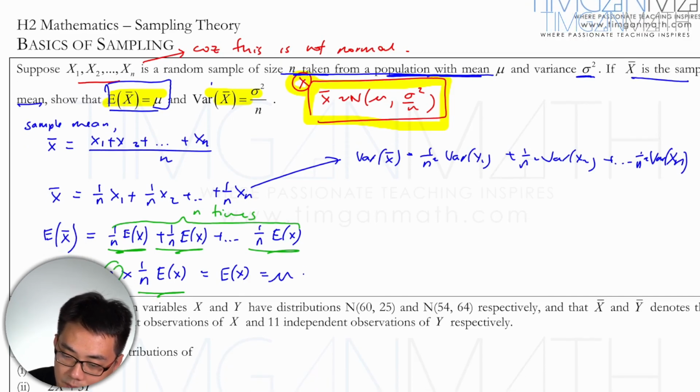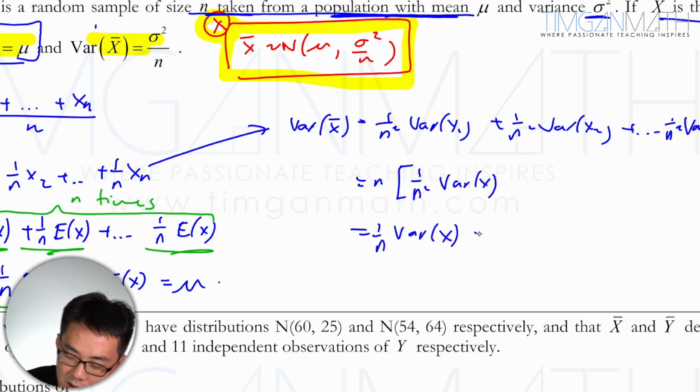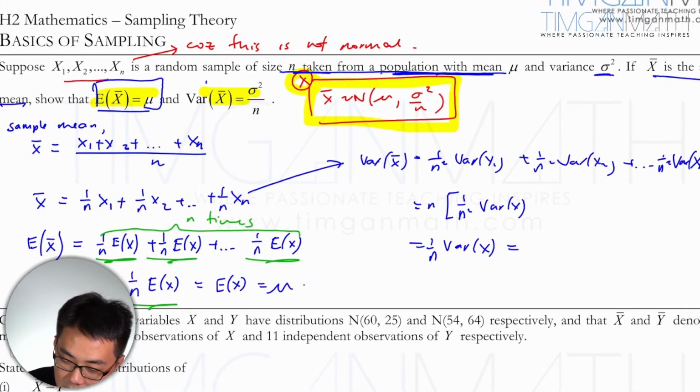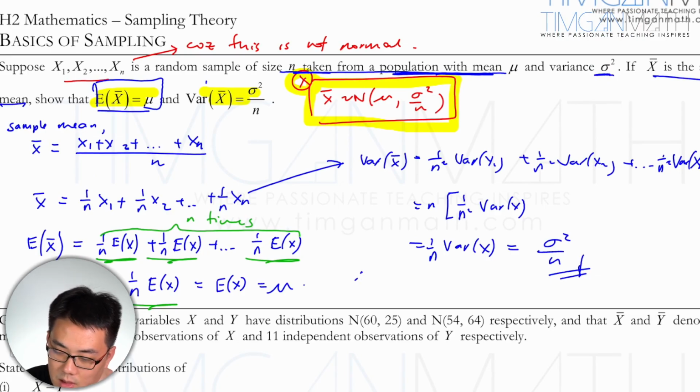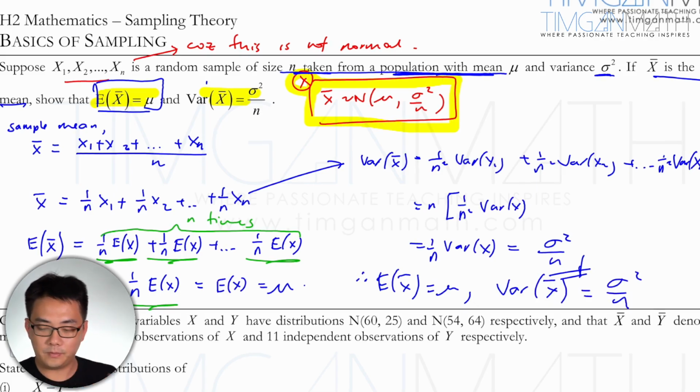So this case here will give you n times 1 over n square variance x, and this will just be 1 over n variance x. This variance x will just be sigma square. Okay, good job.